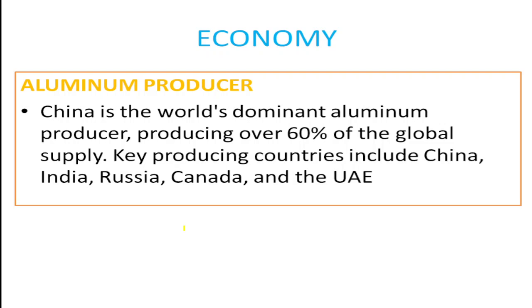Now in economy, aluminum producer. China is the world's dominant aluminum producer, producing over 60% of the global supply. Key producing countries include China, India, Russia, Canada, and the UAE. Okay.